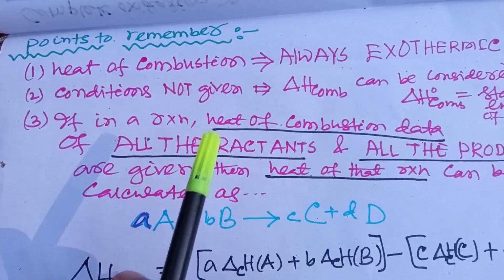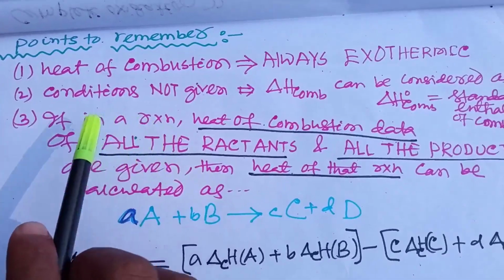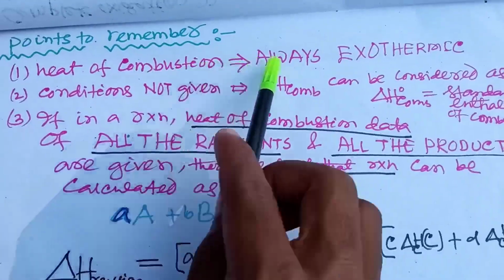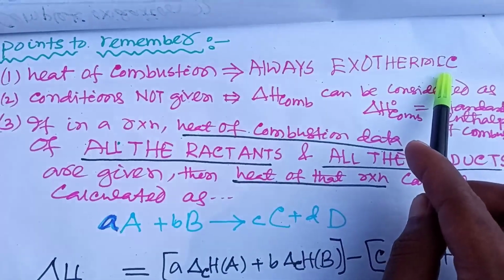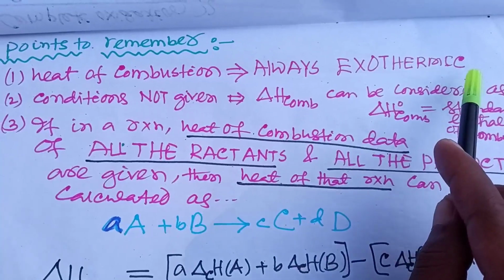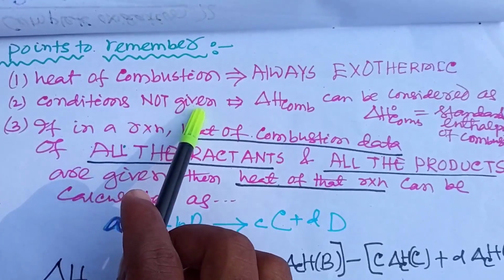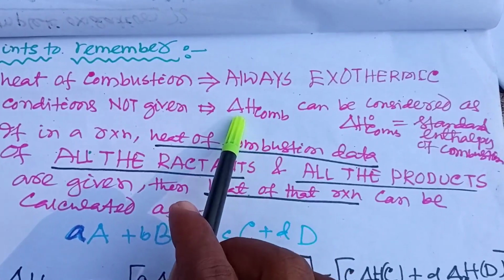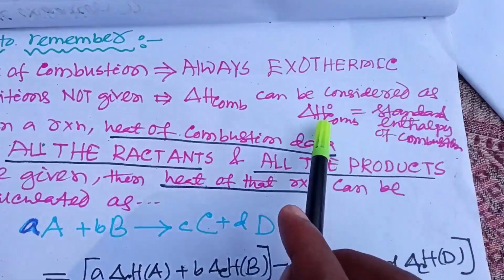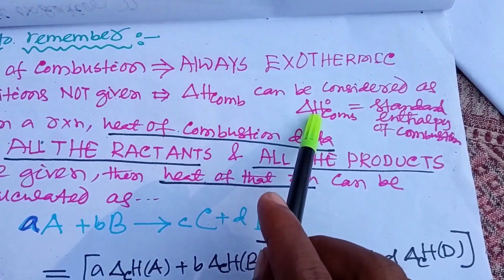Here are some important points that should be remembered. Heat of combustion is always exothermic in nature, that means ΔH is negative. If the conditions of the reaction are not given, then ΔH combustion can be considered as the standard enthalpy of combustion.